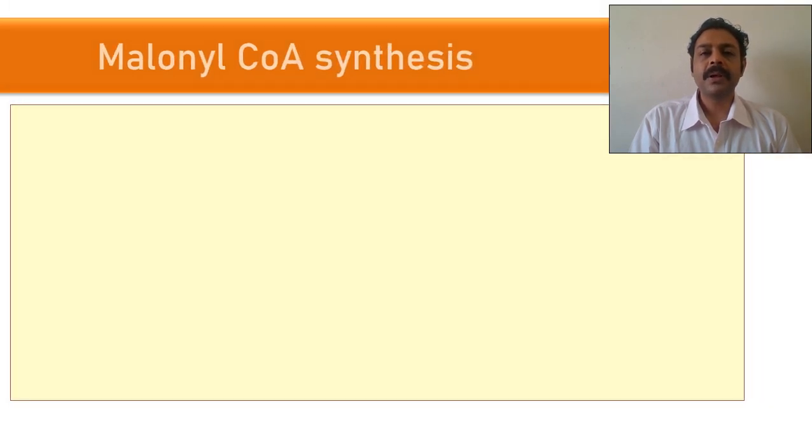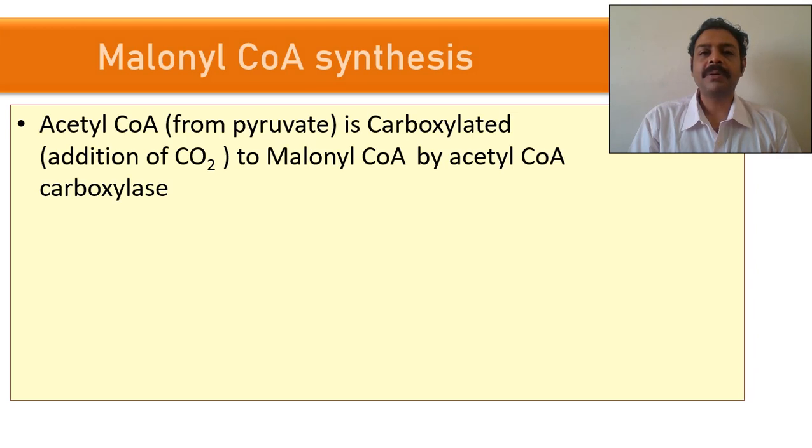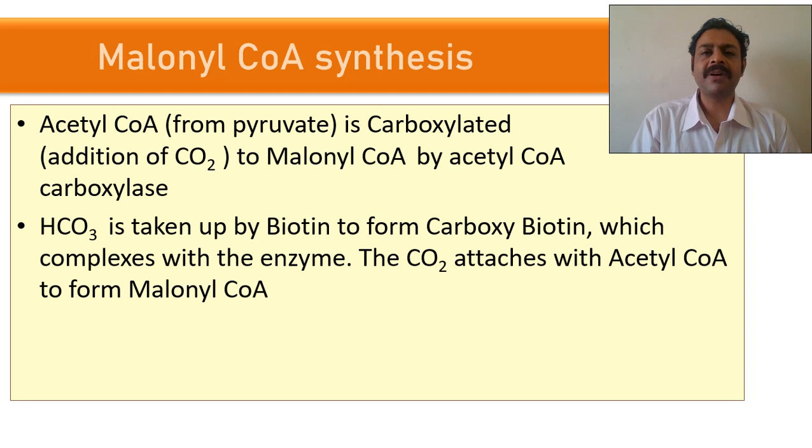So the first step of the process is you have to make malonyl-CoA. See, malonyl-CoA is a 3-carbon compound, and acetyl-CoA is 2-carbon. You have to convert it into malonyl-CoA by the enzyme carboxylase, with addition of carbon dioxide. So what is the source of carbon dioxide? As I told you, it is bicarbonate.